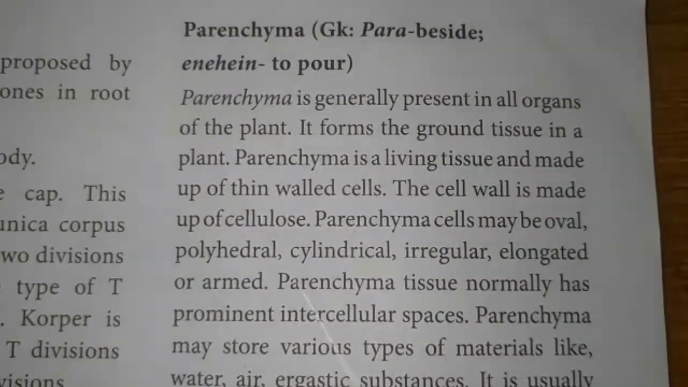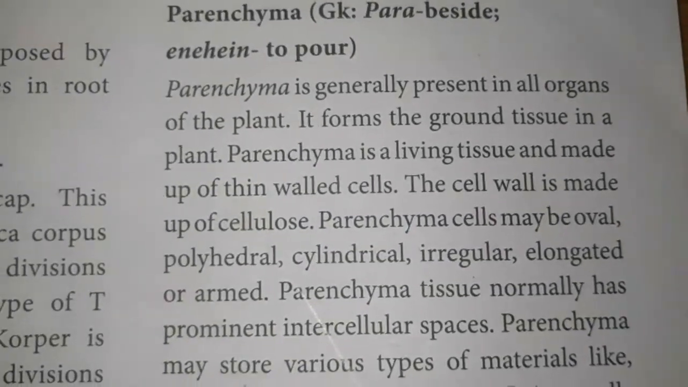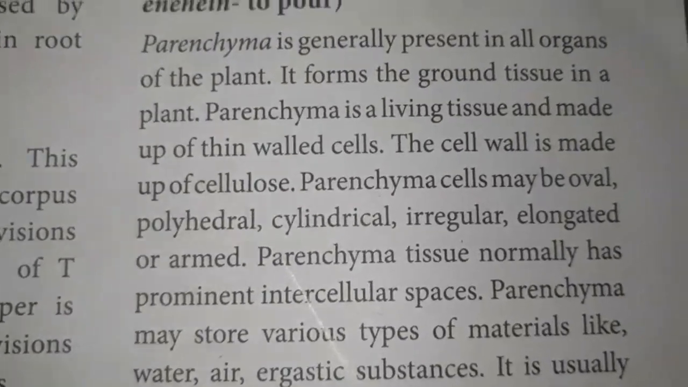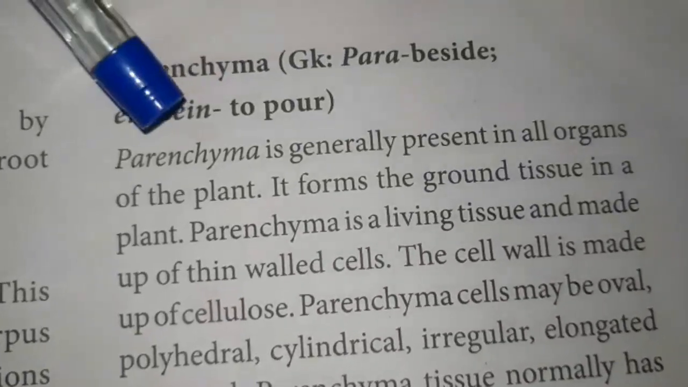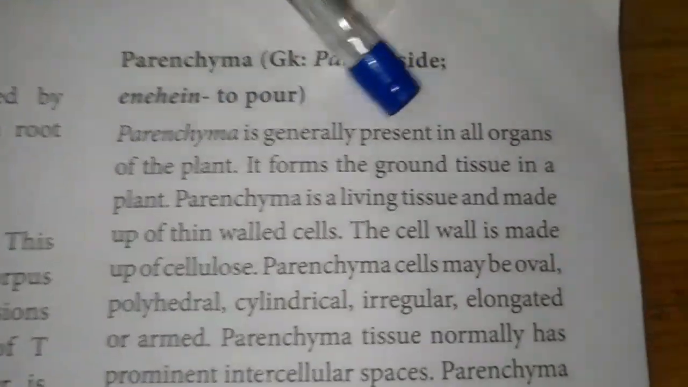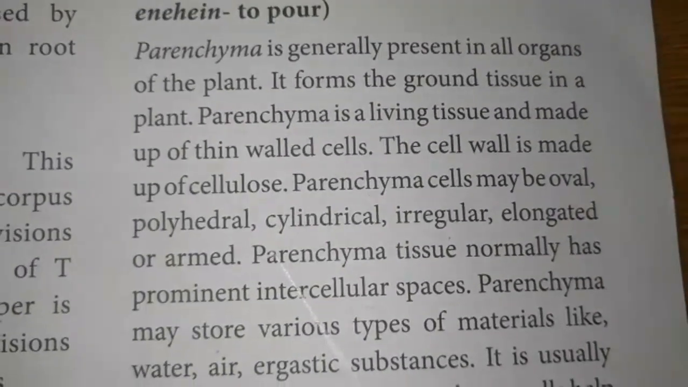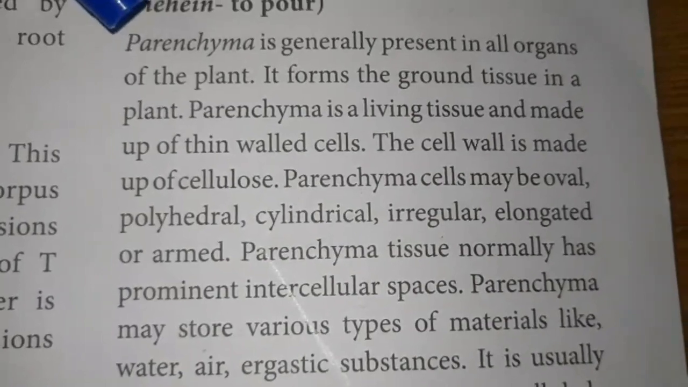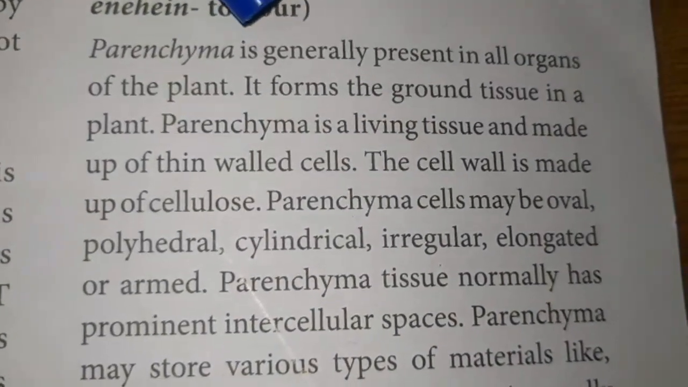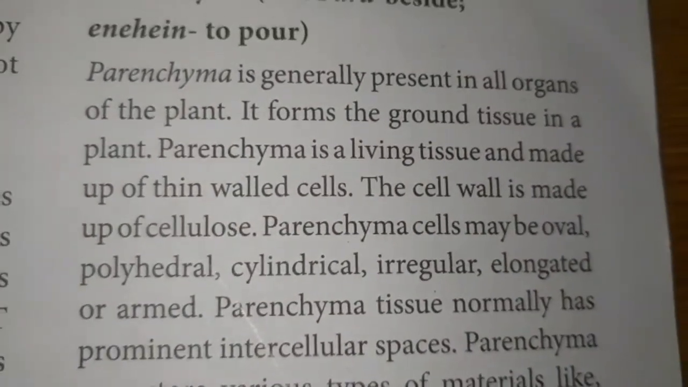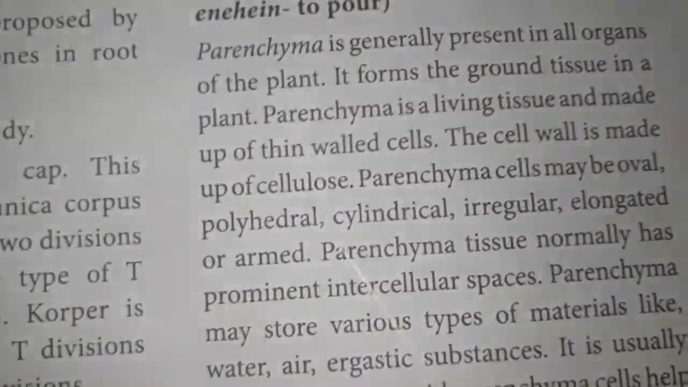The first type of permanent tissue is parenchyma. The word parenchyma is derived from the Greek words para, meaning beside, and enchyma, meaning to pour. The parenchyma is generally present in all organs of the plant body, so it is present in root, shoot, and flowers. It makes the ground tissue in a plant. Ground tissue means the cortex region of the plant is made up of parenchyma.